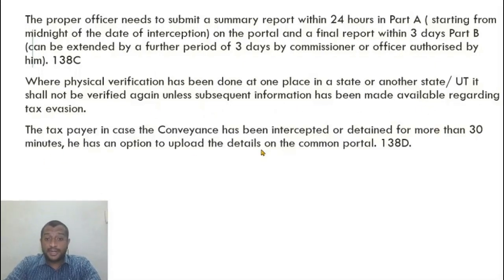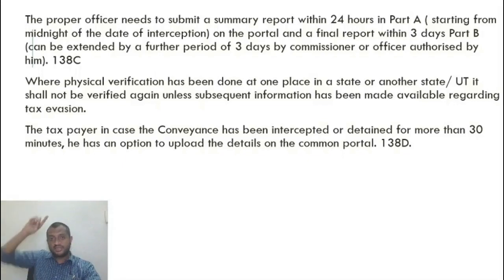If the conveyance has been intercepted and detained for more than 30 minutes, so the maximum period that guy can stop my truck is 30 minutes. If it is more than 30 minutes, the truck owner or the consignor or consignee can upload the details of the truck being stopped in his portal, in a way a form of complaint, saying that my vehicle is being stopped for more than 30 minutes.